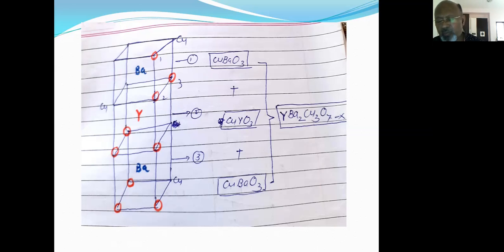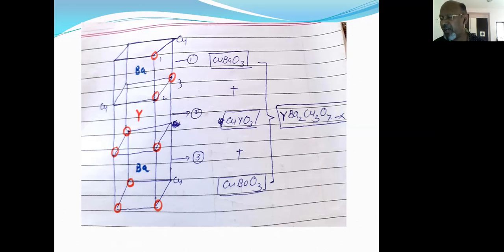The structure for the ceramic superconductor comprises three cubes, which I have shown. One cube is at the bottom, another cube is placed above this cube, and the third cube is also placed above. I have numbered these as cubes 1, 2, and 3. The structure is somewhat elongated, a tetragonal unit cell.